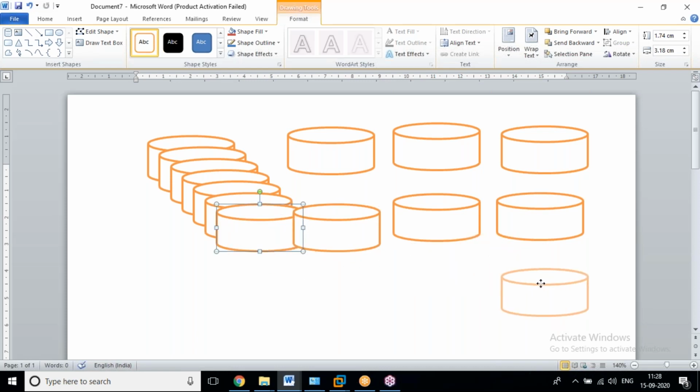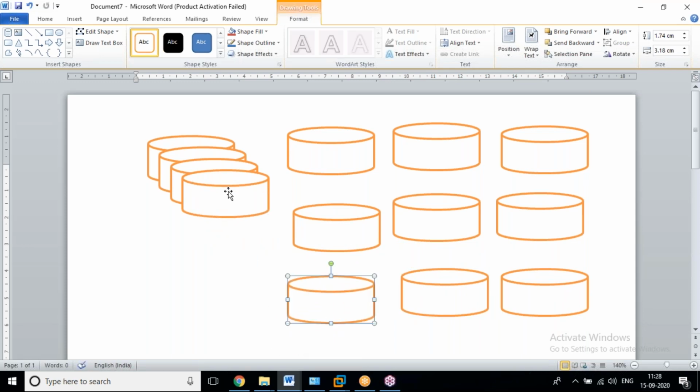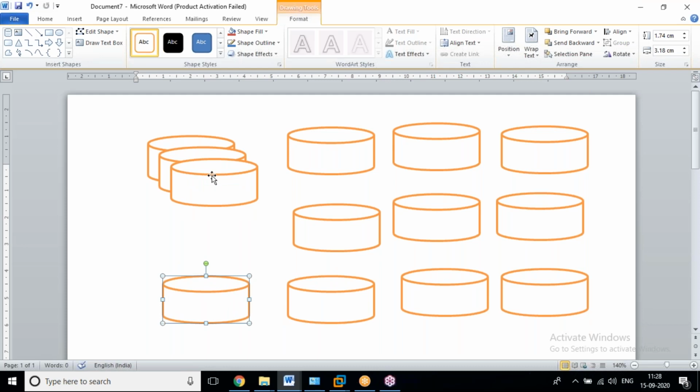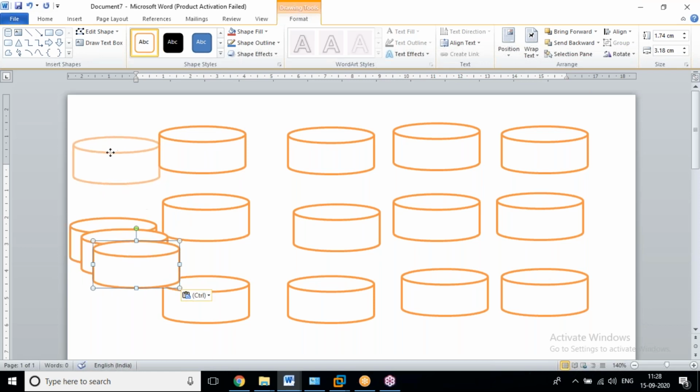So many problems, a lot of issues will arise, and we are getting low performance yield. There are a lot of issues.